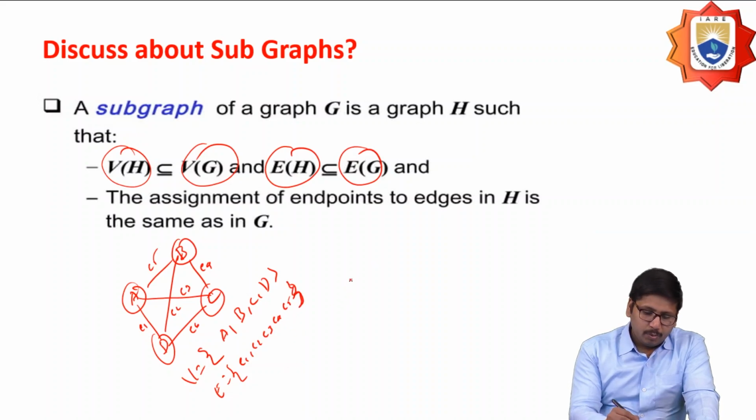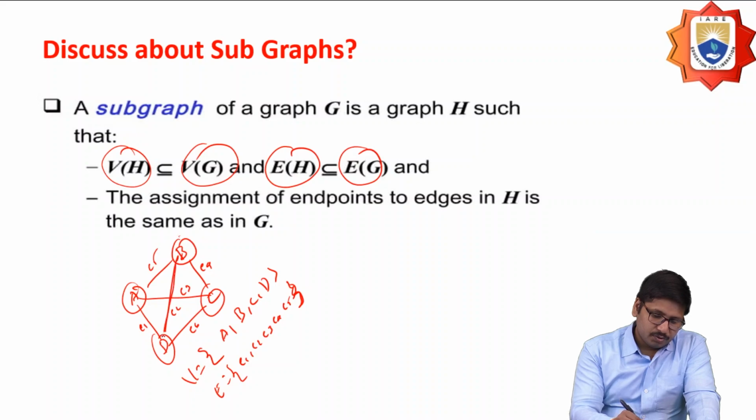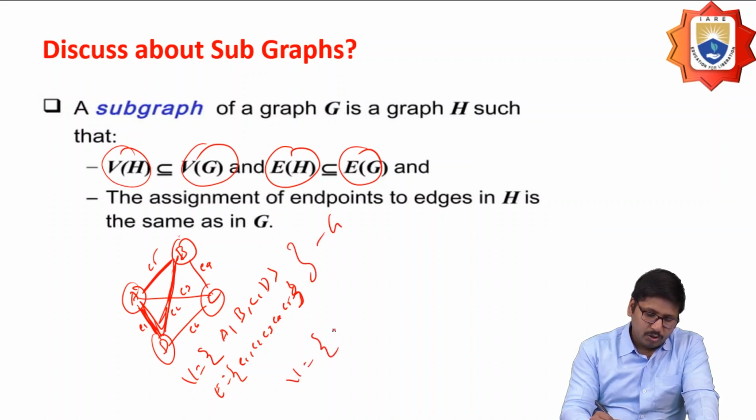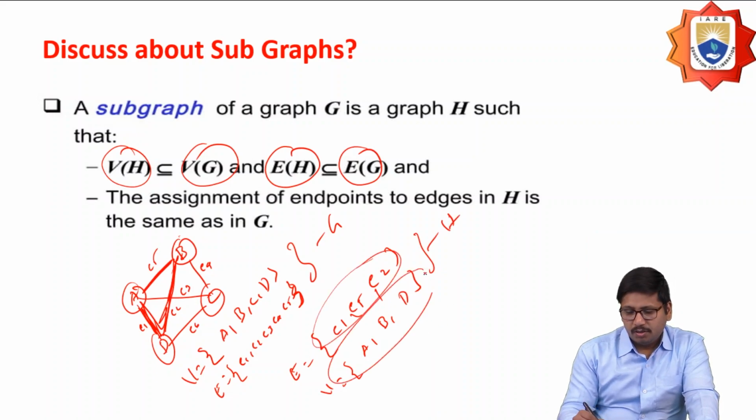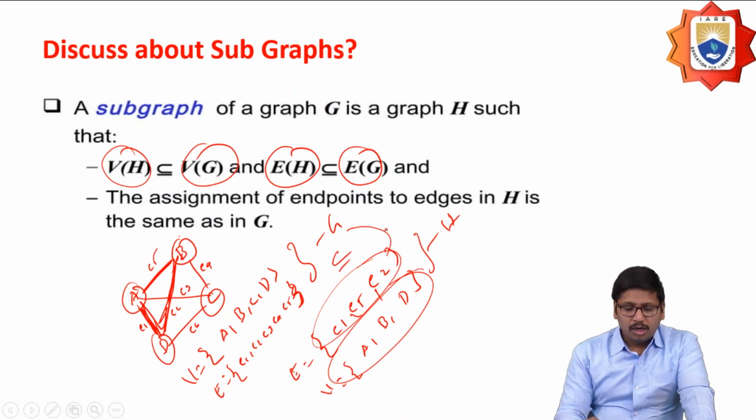Right? So if I consider some part of this graph, let this be graph G. And here if I have E1, E5, and E2, oh sorry, this should be the edge set, and the vertex set is A, B, D, so let it be H. The edge set and vertex set of the subgraph should be subsets of those of this graph, right? Then only can I say the graph is a subgraph.